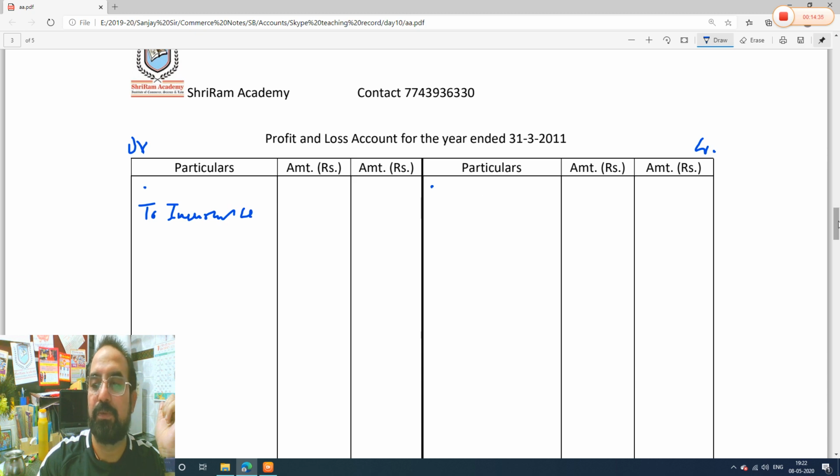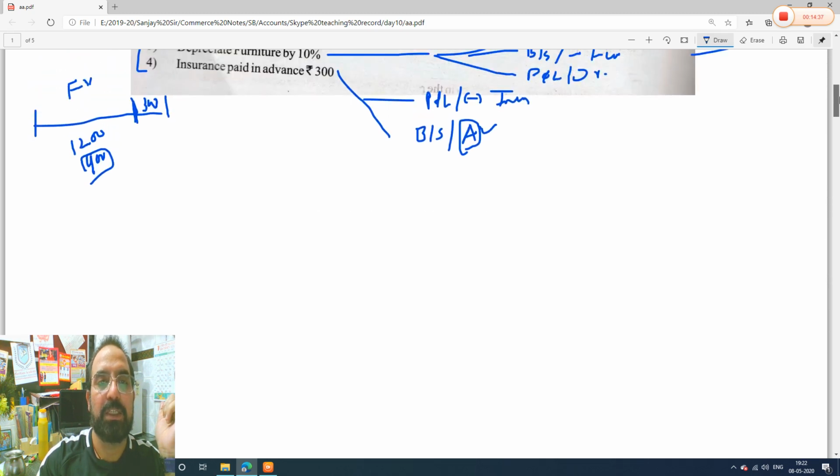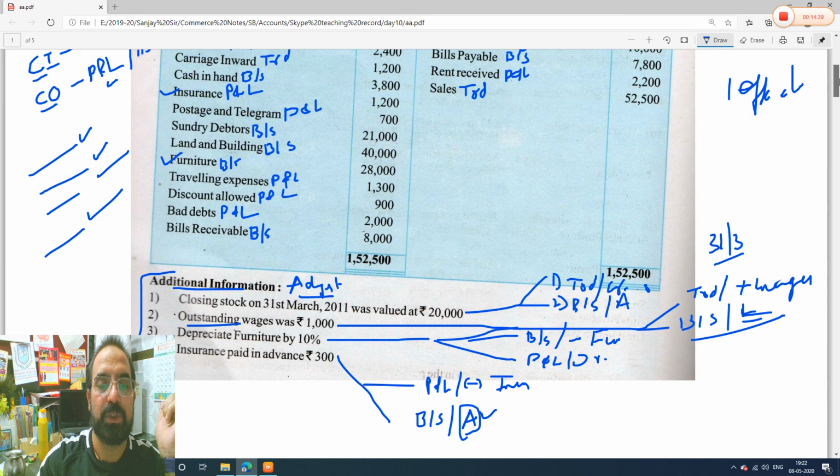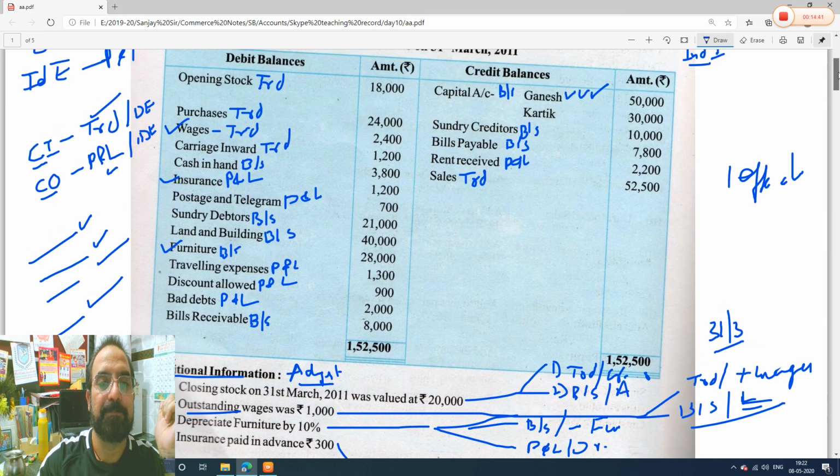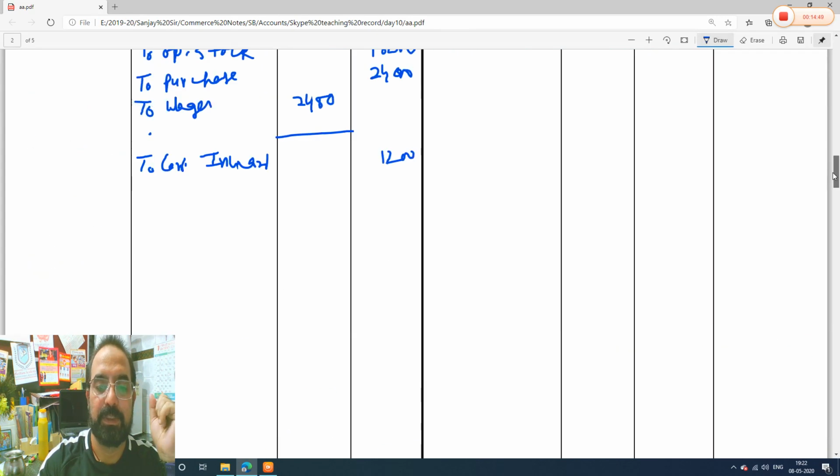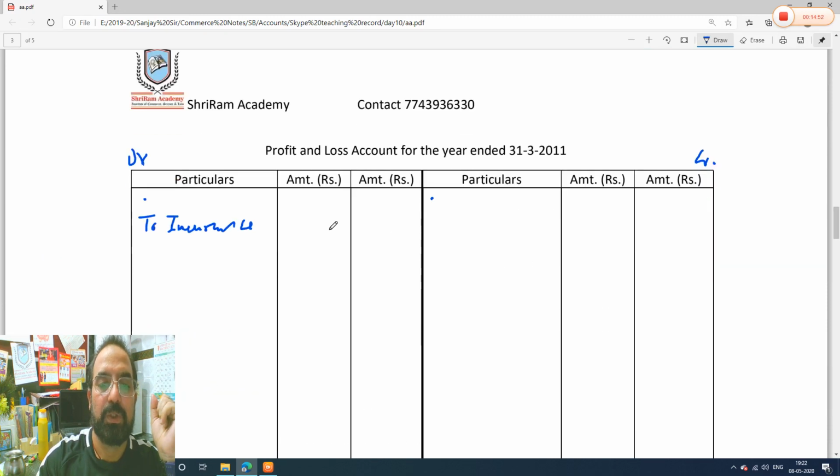To insurance, what is the amount? Guys, my handwriting is not very clear because I am using a mouse, so please excuse me for that. Otherwise also my handwriting is not very good. So insurance, there is a tick mark, 1,200 rupees. Okay, there is a tick mark, we will write in the inner column. Perfectly fine, and one tick mark means we will leave one line below it.